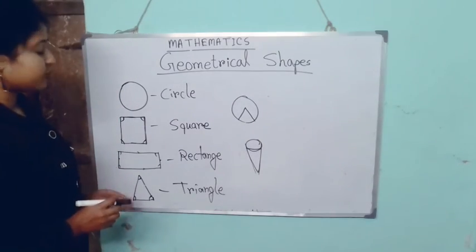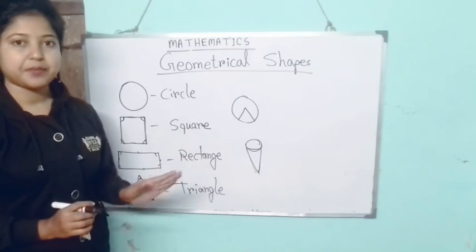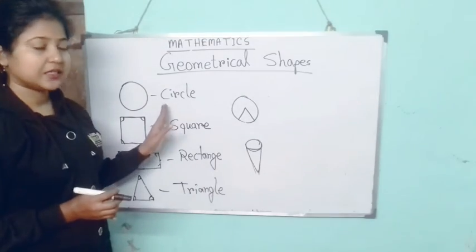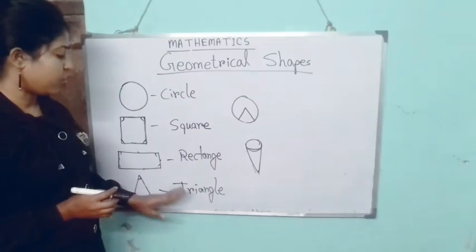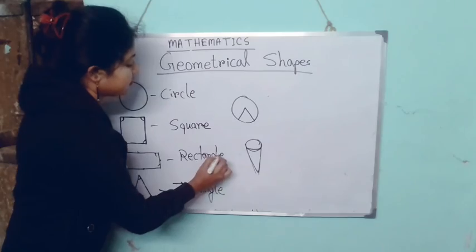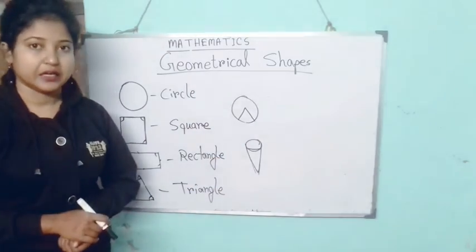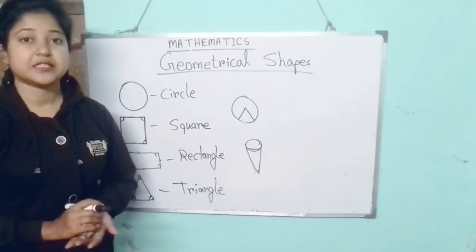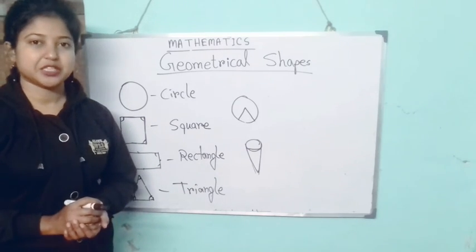So these are the four basic shapes you should know, and you will read this chapter very carefully. When we call it a circle, when a shape is known as a square, when we call it a rectangle, the spelling of rectangle is wrong, I have written it wrong. Okay. When it is called a rectangle, or when we call it a triangle. So you will learn these shapes very carefully. You will see similar images with these shapes. You will read the similar images also.